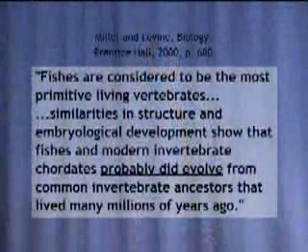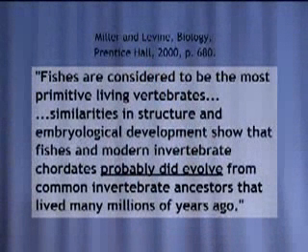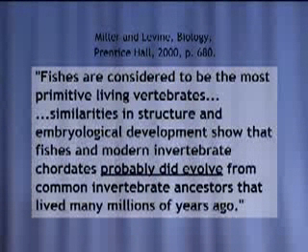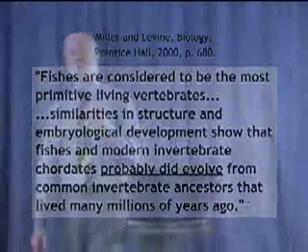Invertebrate to vertebrate. Where do fish come from? Again, here's an earlier version of the biology book by Miller and Levine. And they state this: fishes are considered to be the most primitive living vertebrate. Similarities in structures and embryological development show that fishes and modern invertebrate chordates probably did evolve from common invertebrate ancestors that lived many millions of years ago. Notice the phrase, probably did evolve. That is not science. That is a faith-based statement.